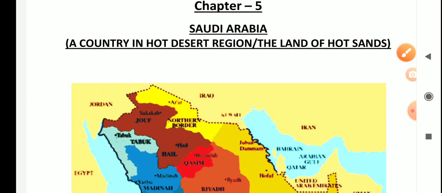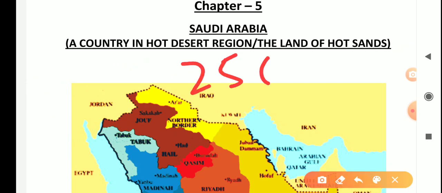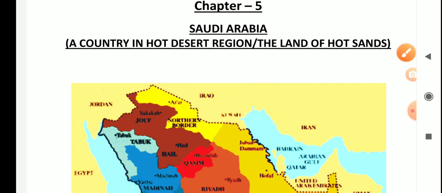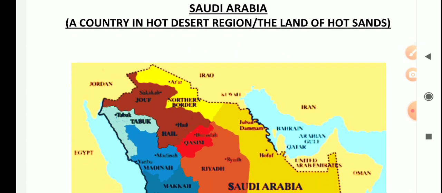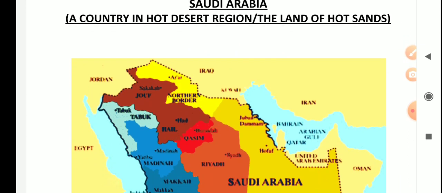Now here is the question: what are deserts? The area where the annual rainfall is less than 25 centimeters is called a desert. This is the main definition. And which is the largest desert in the world? The Sahara Desert in Africa is the largest desert in the world.